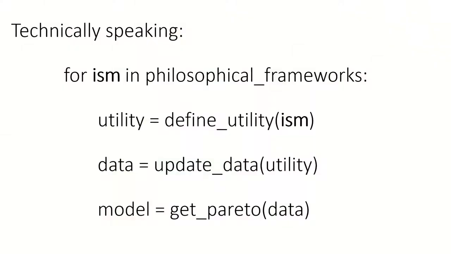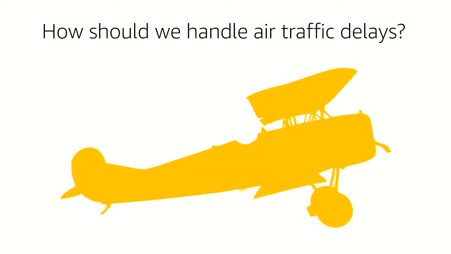But when you think about it technically, it's actually not too bad. Let's loop through the philosophical frameworks. Let's think about each of those frameworks as its own entity, and then for that entity, we just need to define the utility function, update the data set, and then train a model. For example, what if we thought about how to apply this framework when handling air traffic delays? Air traffic control is something that impacts probably everyone in this room. If you took a plane to get here, then you were impacted by air traffic in some capacity. I live in Chicago, where air traffic delays happen constantly, so I'm always thinking about the best way to do this.